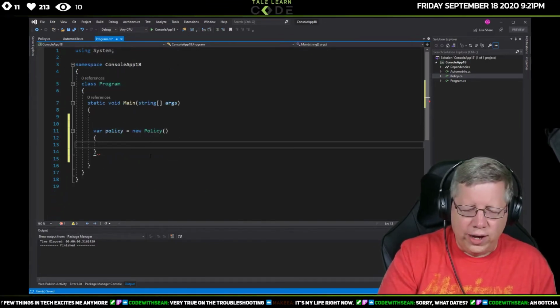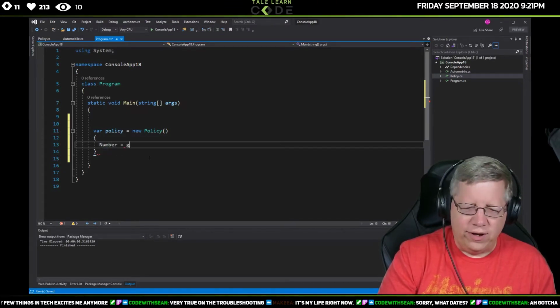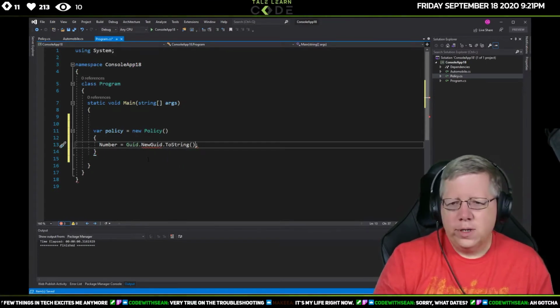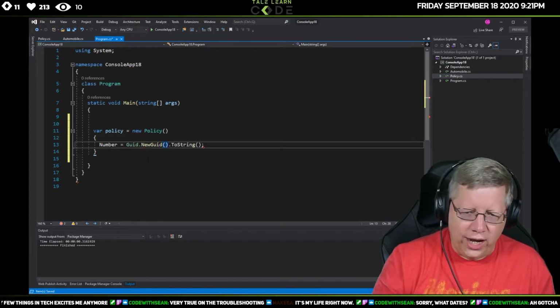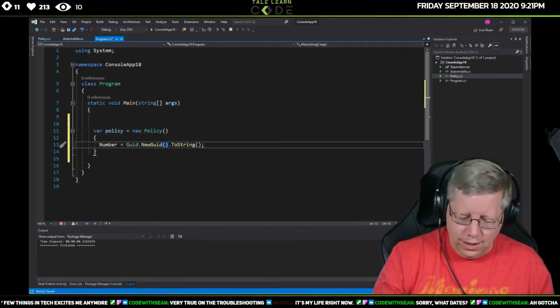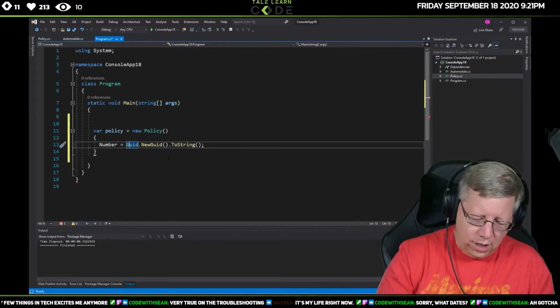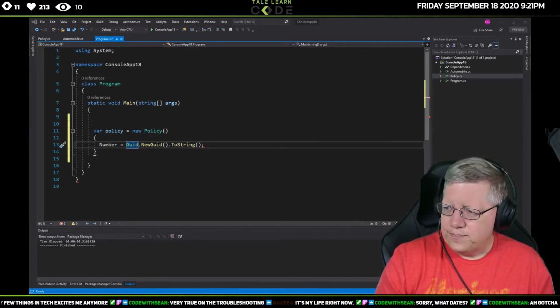In this policy, we're gonna say the number equals, just to get something in here, I'll just make it a GUID. I need parentheses right here. A GUID is a globally unique identifier. For all intents and purposes, a GUID is guaranteed to be unique.